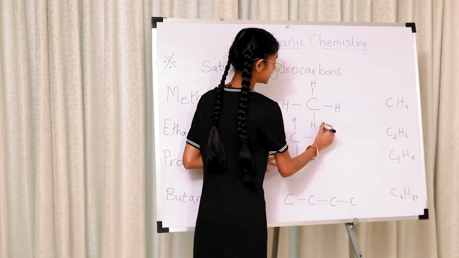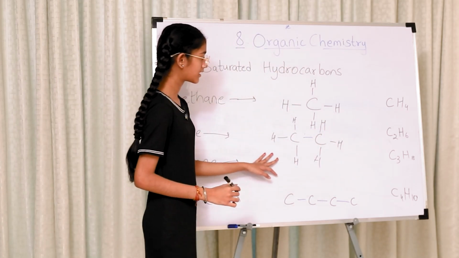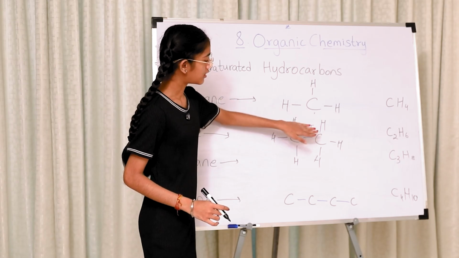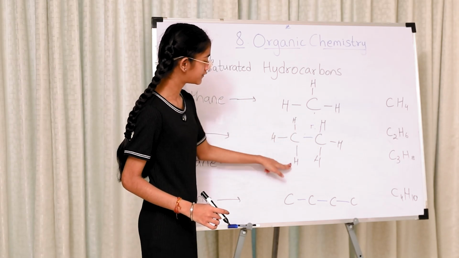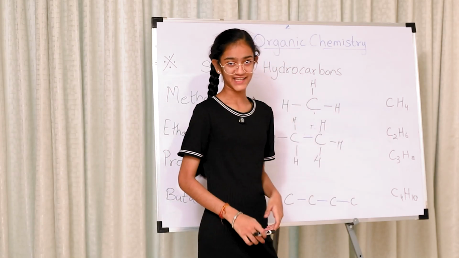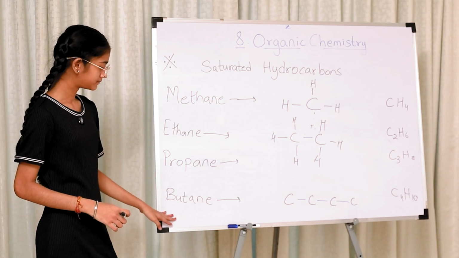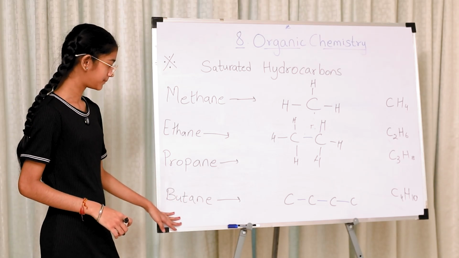We'll add 3 more H. Now count, is it 1, 2, 3, 4, 5, 6? Does it satisfy the formula? Yes, it does.